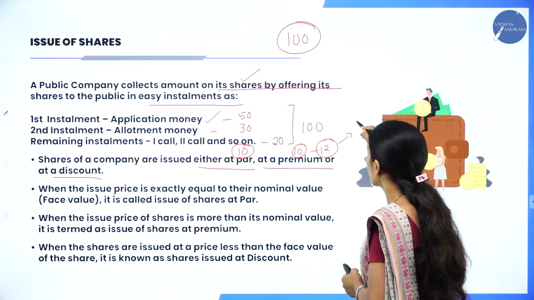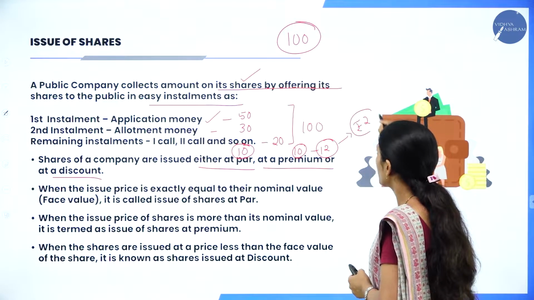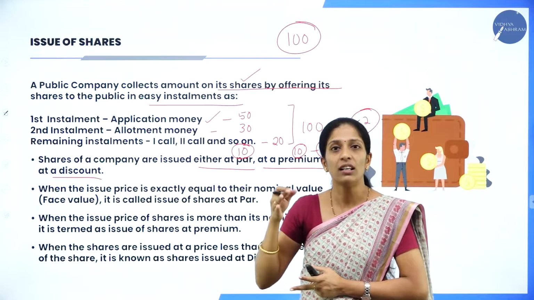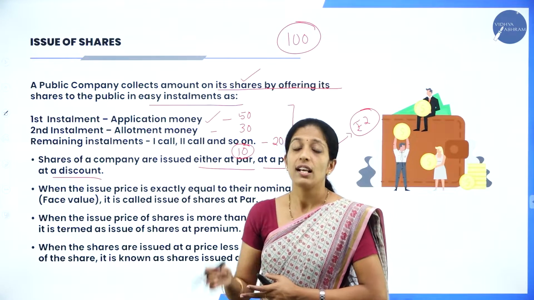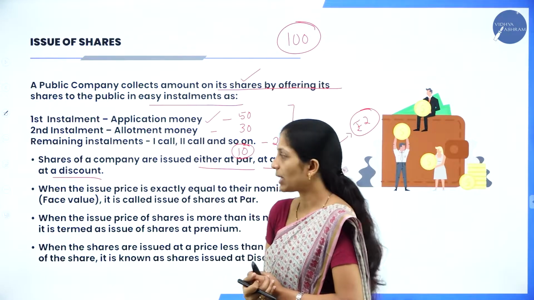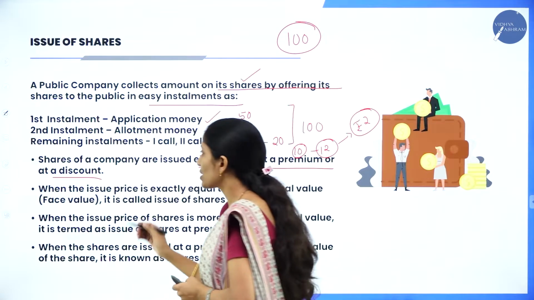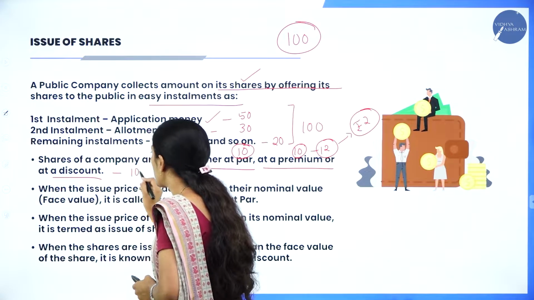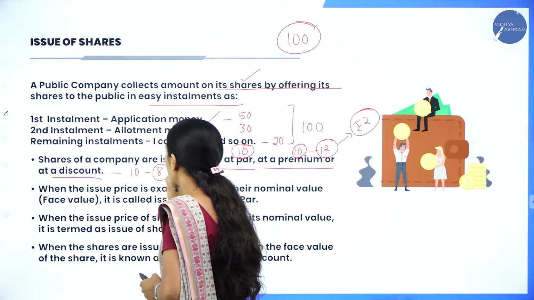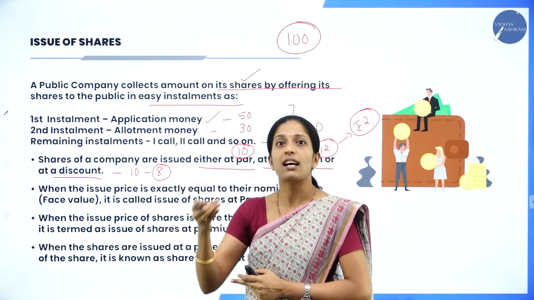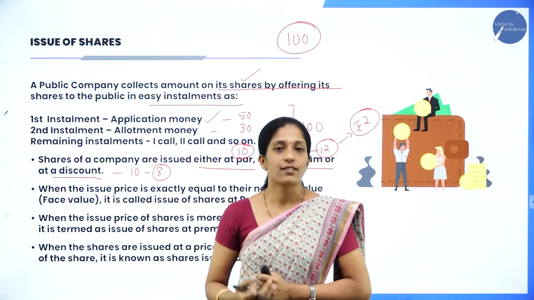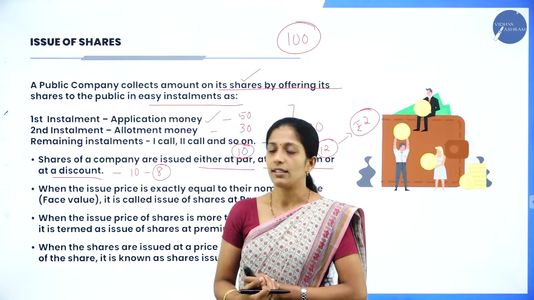This rupees 2, over and above the nominal value of the share, is called issued at premium. And at discount means what? Suppose the value of the share is rupees 10 but they have issued it at rupees 8. It is lesser than the nominal value, so it is called shares at discount.